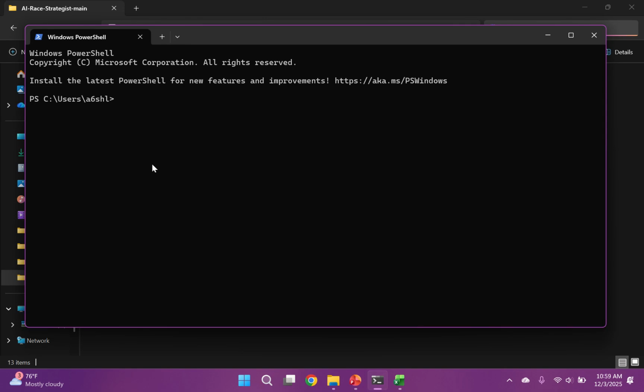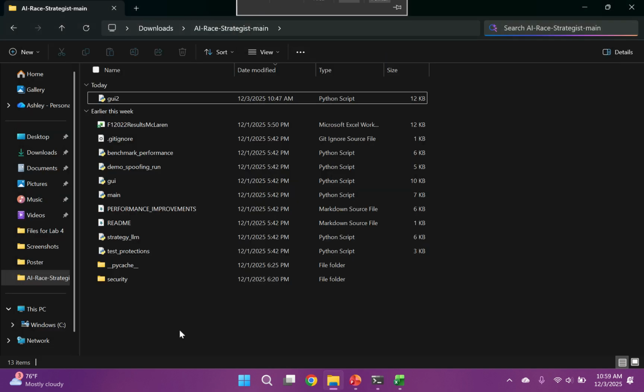Welcome to the demonstration video for our secure AI race strategy model. Our model is composed of two components, which are the actual AI race strategy model, then the spoofing protection model, and they work together to replicate the responsibilities of a typical race engineer, one that processes live telemetry data as the racers are going around to suggest things like strategy, like overtakes, or knowing when to pit stop, change out